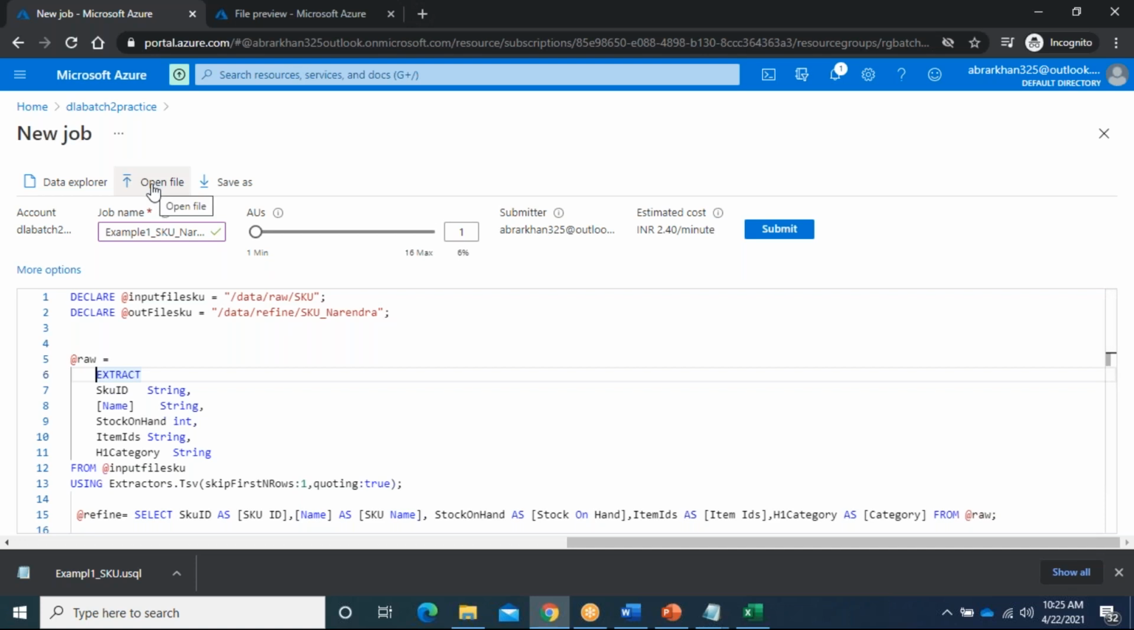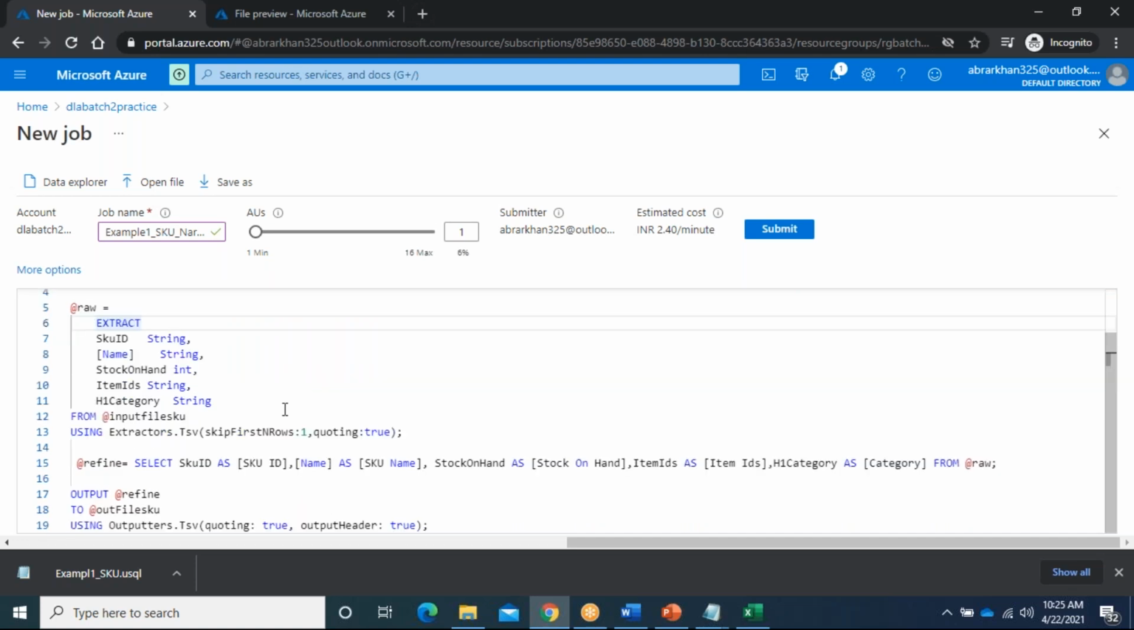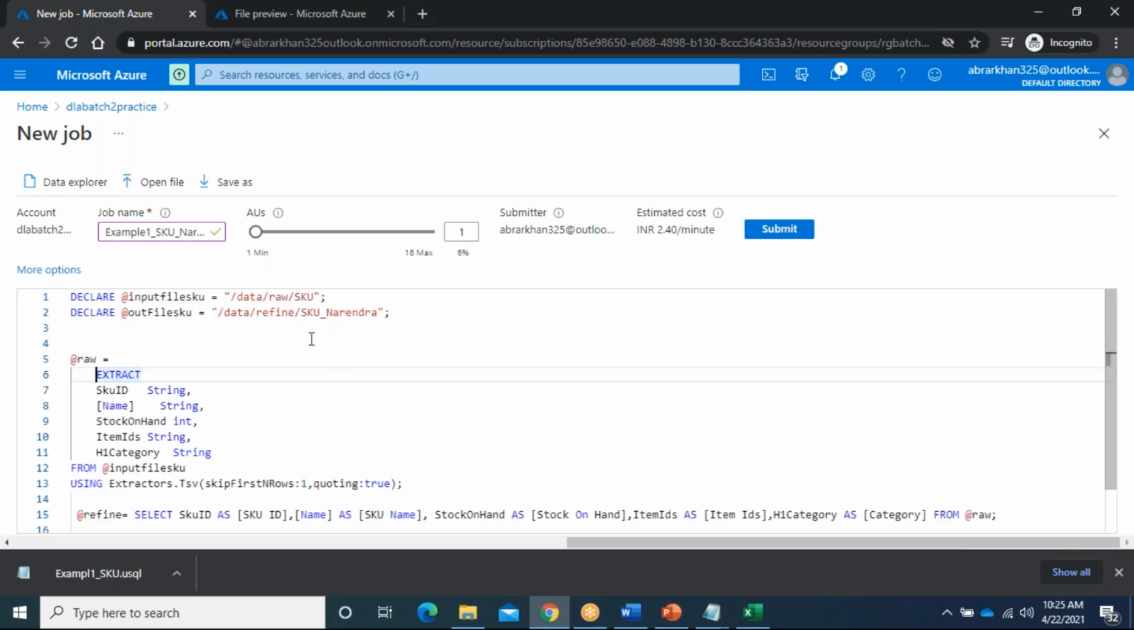I think the open file option is there. I didn't try, maybe it will work. Okay, we will see that one. First, this way you can practice. We will see the import option also. I think open file will work. I didn't try it so far. Just understand how to practice.